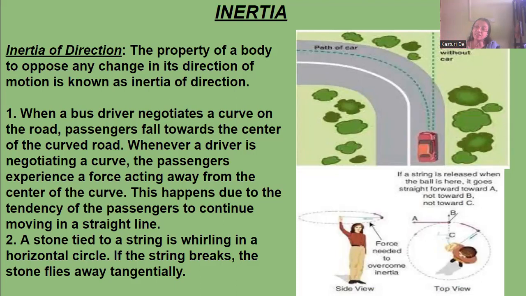When a force is applied, it will oppose the force and try not to move from the direction of north. That property is known as inertia of direction.